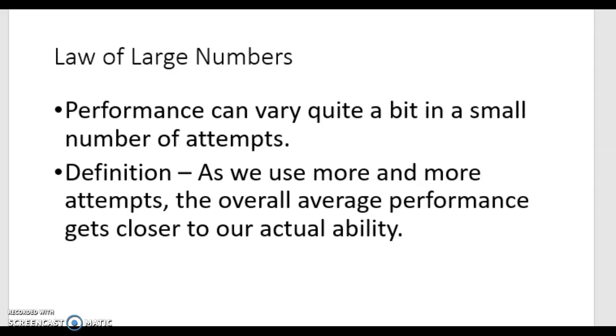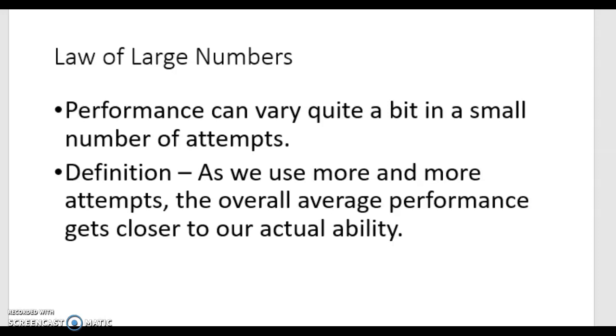So a performance can vary a lot when we're looking at a small number of attempts. If I roll a die and I want to see how many times I can get a 1, I might get a 1, 0 out of 1 time for my first roll. Well, the next roll I might get a 1. So then I have a 50% chance. So that kind of varies. So from here we can look at the definition.